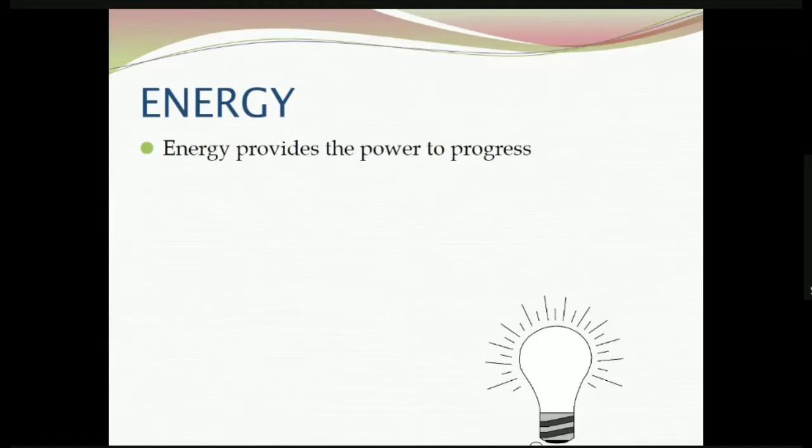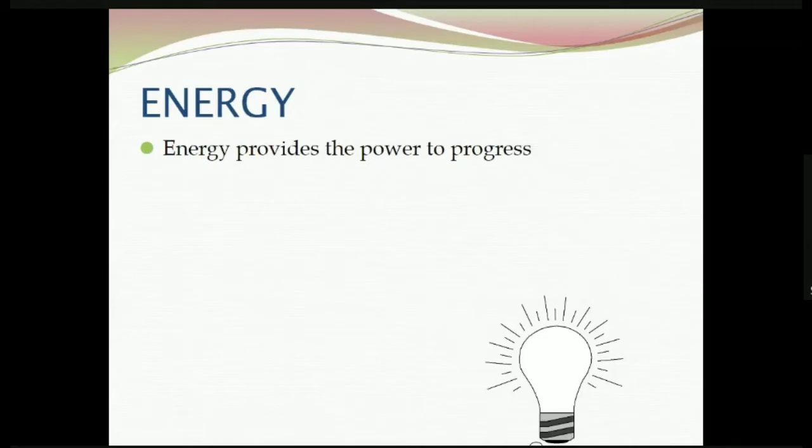So energy, electrical energy or energy in any form provides the power to progress. If we watch the development of a society, you can see there is a close relationship between the energy usage and development of that civilization. So the development index of a country can be decided or calculated in terms of their energy consumption. If we have a close look at developed countries, you can see all their industrial activities as well as agricultural activities are being supported with the help of electrical energy.